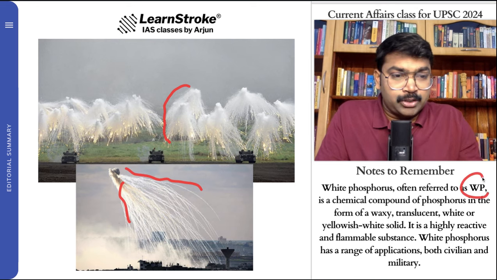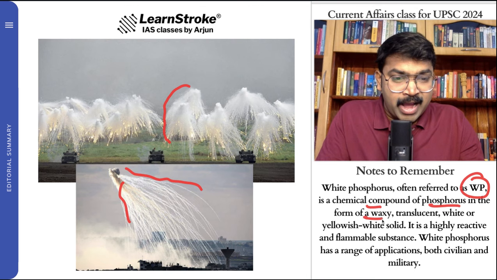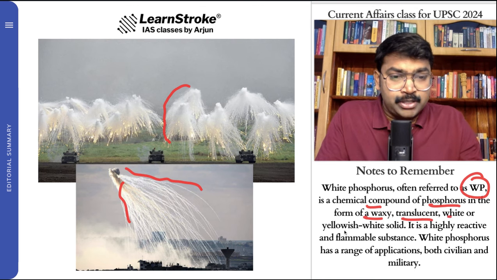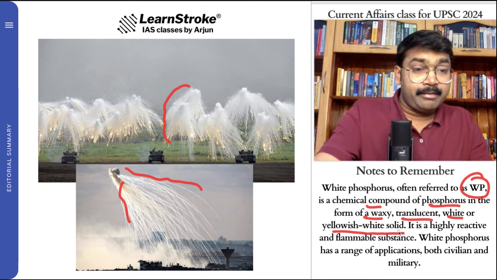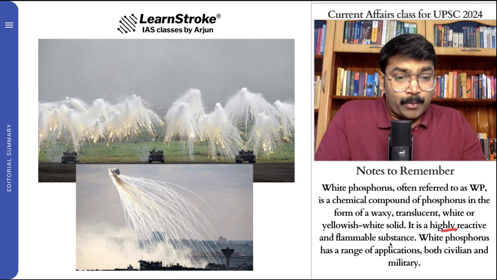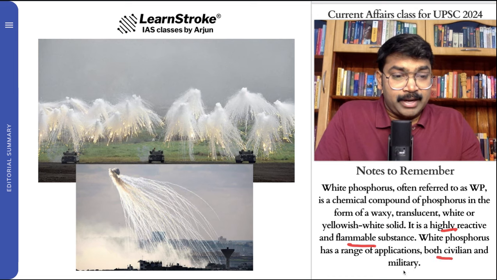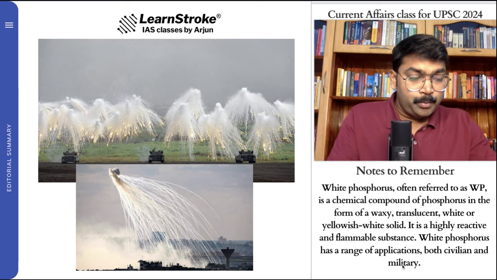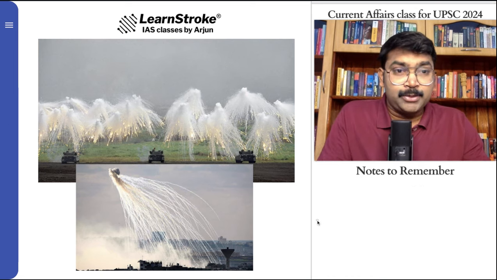And white phosphorus is also called WP. It's a chemical compound of phosphorus in the form of a waxy, translucent, white or yellowish-white solid. Very, very important: it is highly pyrophoric and a very flammable substance, and it has civilian as well as military applications. So WP, or white phosphorus. Please do understand.